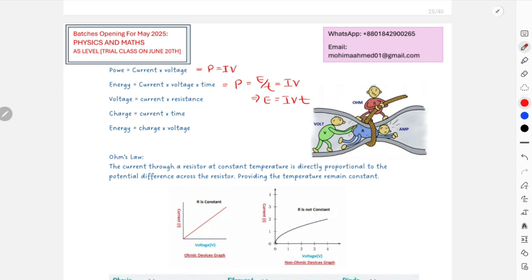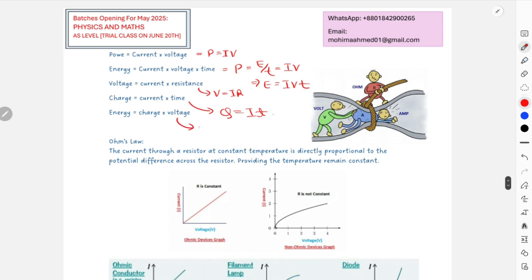Then you have V equals IR, the equation for Ohm's law, and the equation for charge, Q equals IT. I refer to this as QIT. And then this last equation, energy equals QV, charge times voltage, right? These are the few equations that are very important for your electrical circuit calculations.